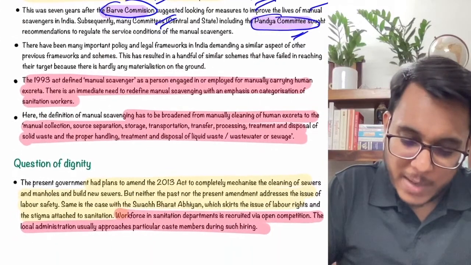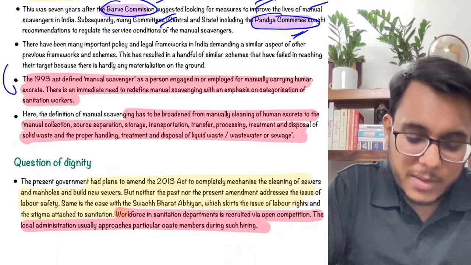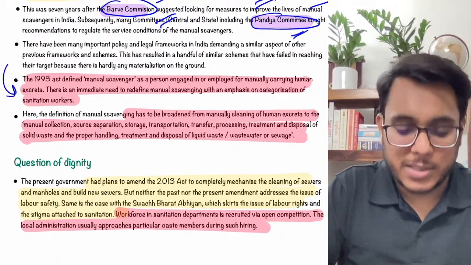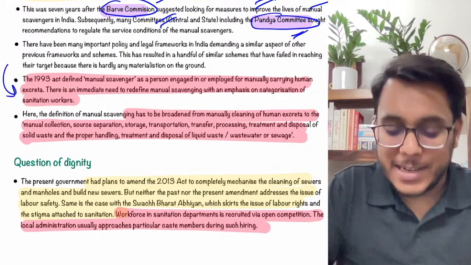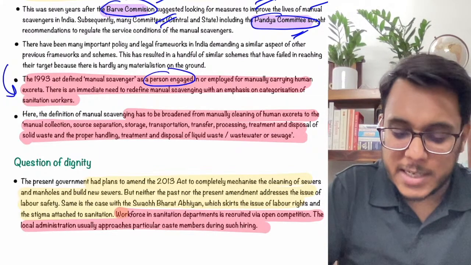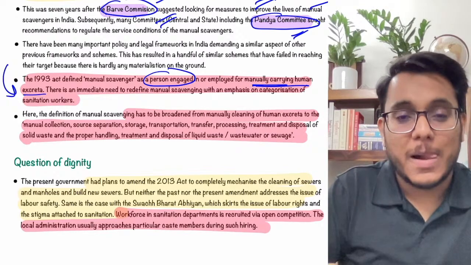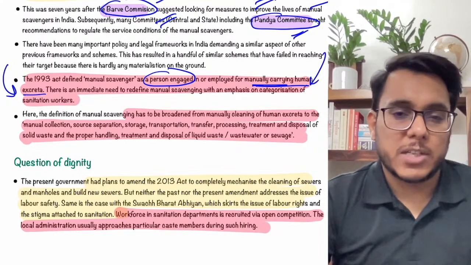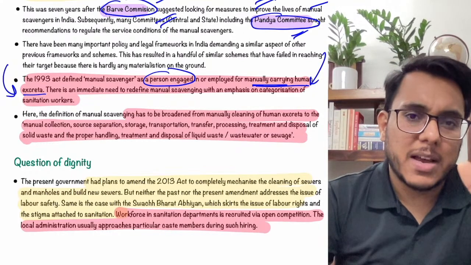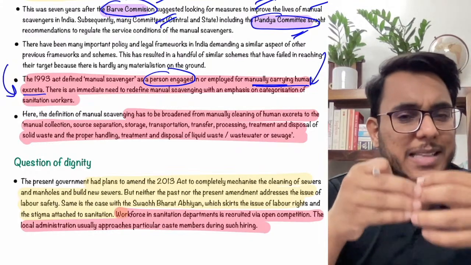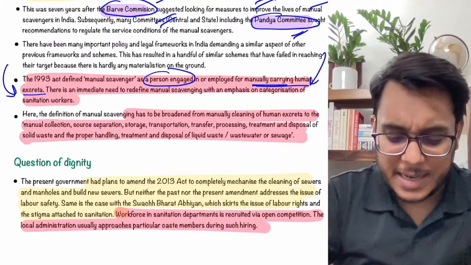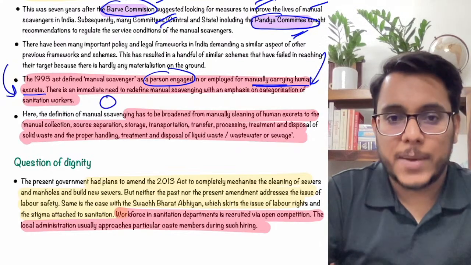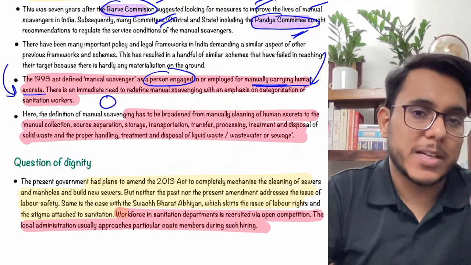Now, guys, it has been provided that the 1993 Act on manual scavengers has defined the manual scavenger as a person engaged in employment for manually carrying human excreta. First of all, the 1993 law has defined manual scavenging in a very precise and particular way, where only one type of workers will be included.